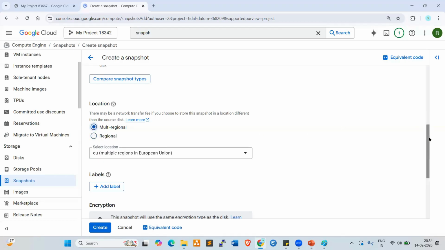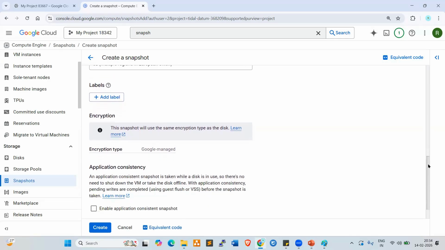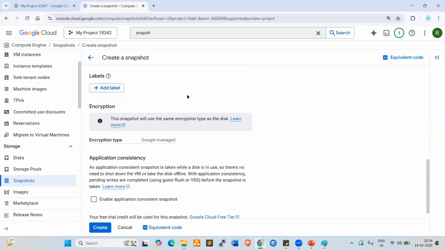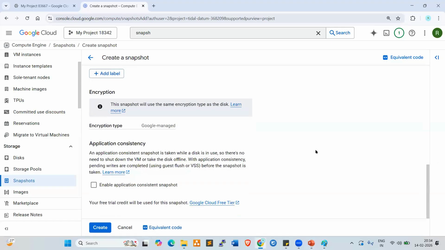Now go down here. If you want to give a label, you can give the label. Go down and click on create snapshot.